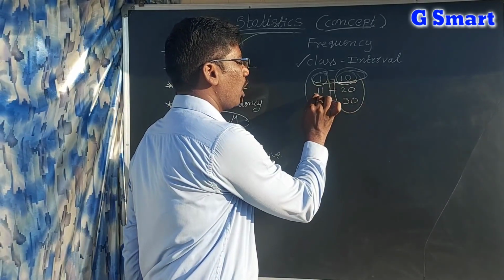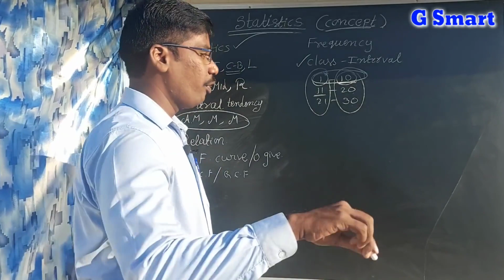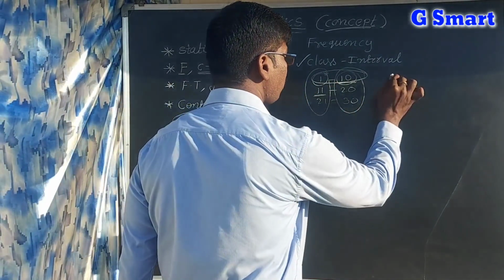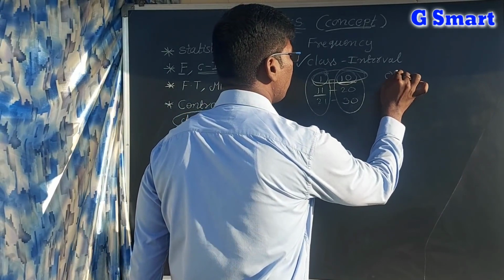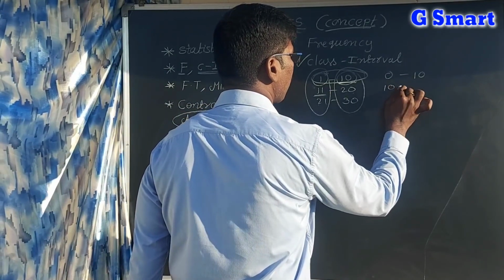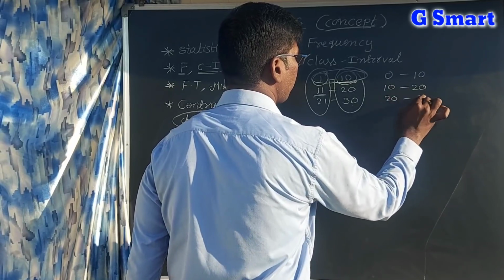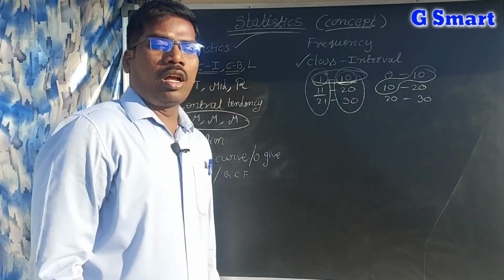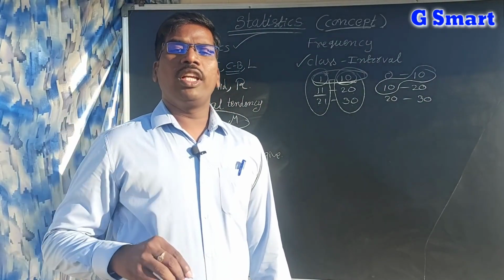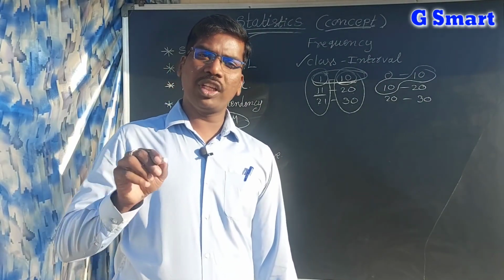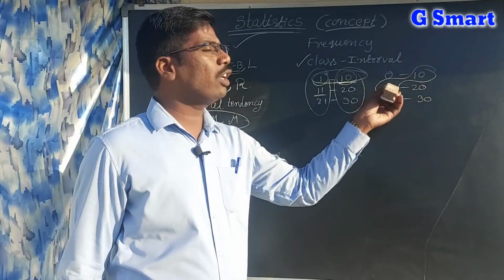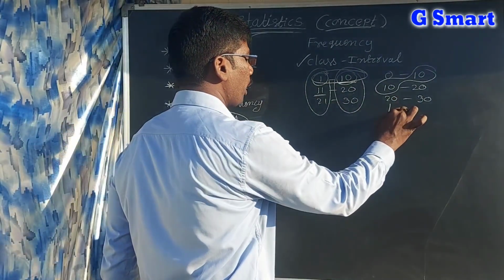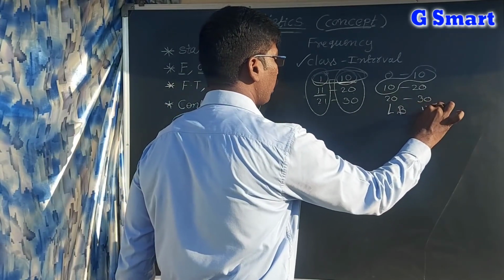But here the value of the upper limit is not equal to the value of the next lower limit. If they are equal, see here 0 to 10, 10 to 20, 20 to 30, by observing, the upper limit of a class is equal to the next lower limit of the class, then these are called boundaries. These are called the lower boundary and the upper boundary.